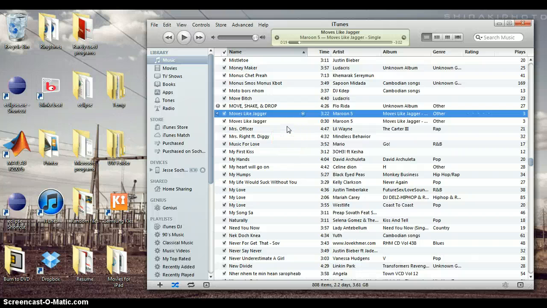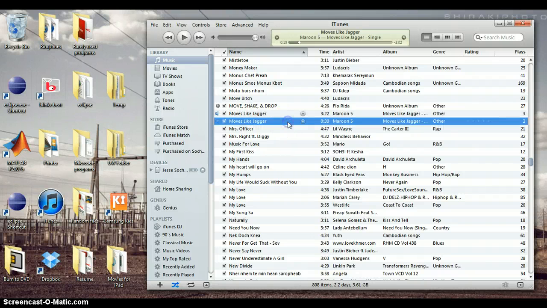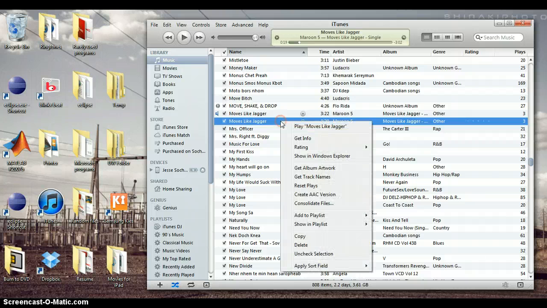A new copy of the song will appear in the iTunes. As you can see it is located right under the original song. Make sure the song is 30 seconds or less. Right click the new song and select Show in Windows Explorer.